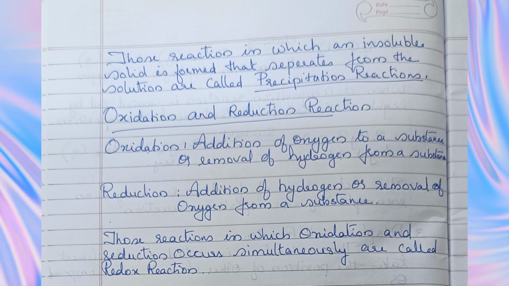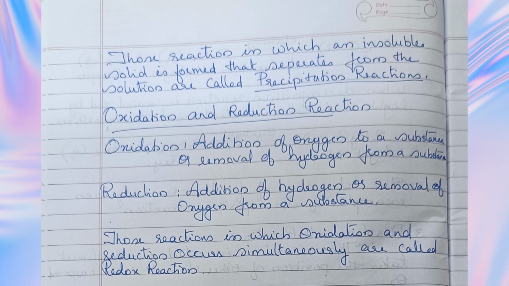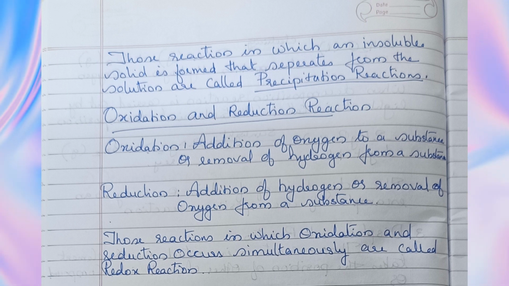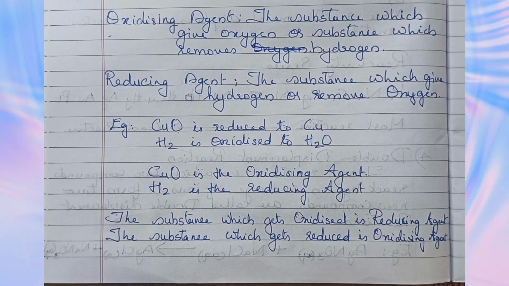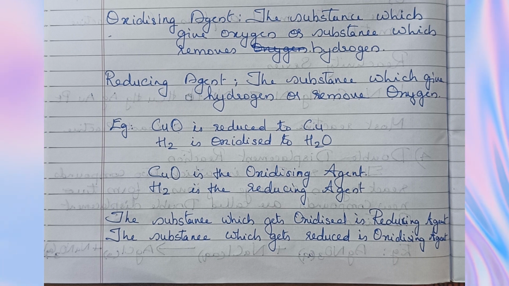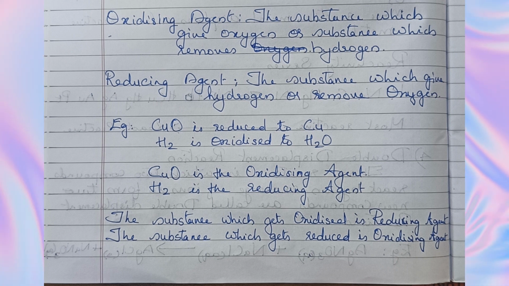Oxidation reduction reaction. Oxidation: addition of oxygen to a substance or removal of hydrogen from a substance. Reduction: addition of hydrogen or removal of oxygen from a substance. Those reactions in which oxidation and reduction occur simultaneously are called redox reactions. Oxidizing agent: the substance which gives oxygen or the substance which removes hydrogen. Reducing agent: the substance which gives hydrogen or removes oxygen.